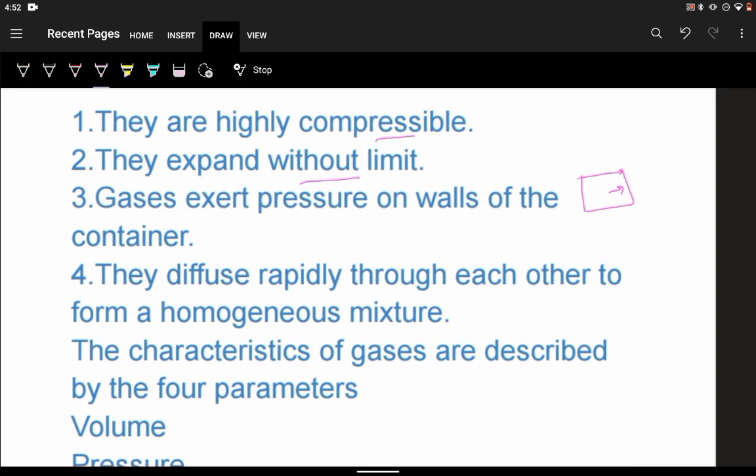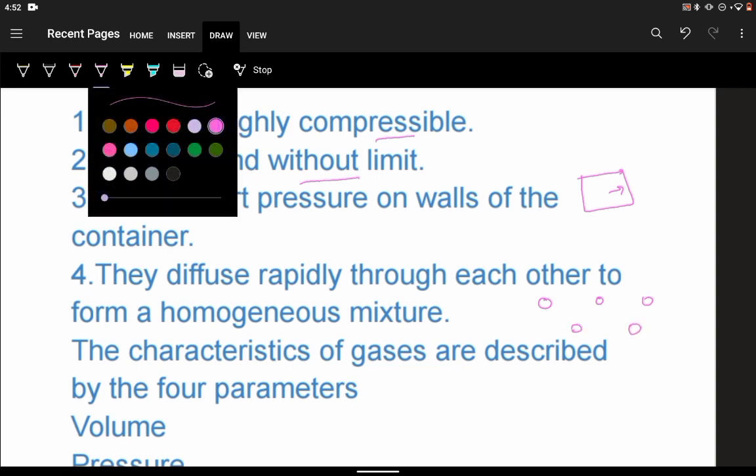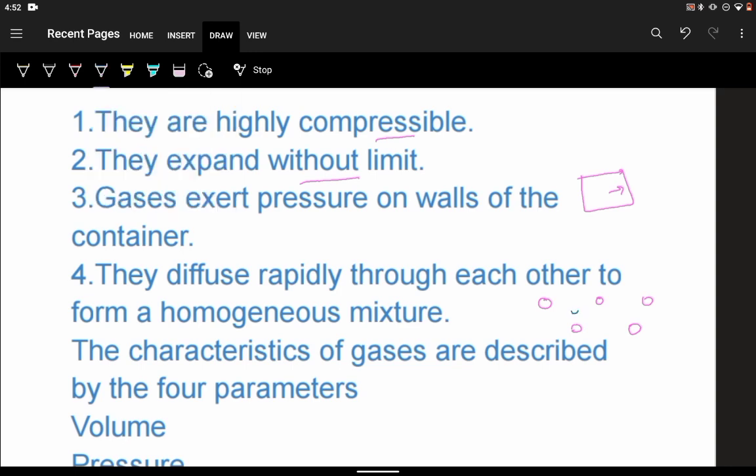If there are two gases kept, they can diffuse rapidly through each other. So they form a nearly homogeneous mixture, because you see, if these are the molecules of one gas, there is so much of intermolecular space. So here this space can be occupied by the molecules of some other gas. So diffusion is easy here. Homogeneous mixture means exact homogeneous they may not be making, but more or less we get a homogeneous mixture